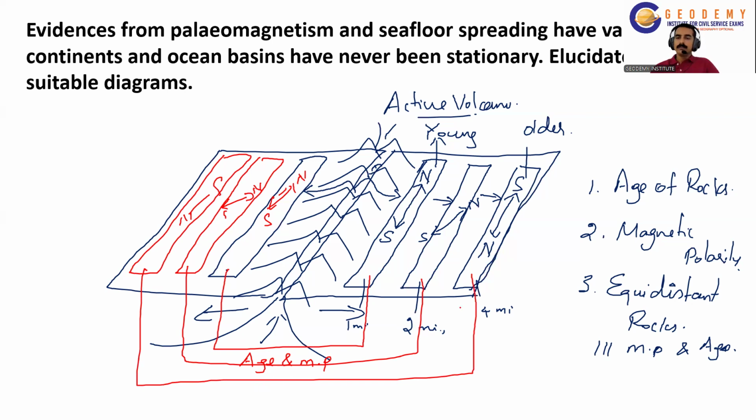So the lava erupts and cools and solidifies here, and the new lava pushes the older lava away from this, and the materials at that time assume the magnetic polarity of that time. So they said that these are the evidences for paleomagnetism and seafloor spreading.